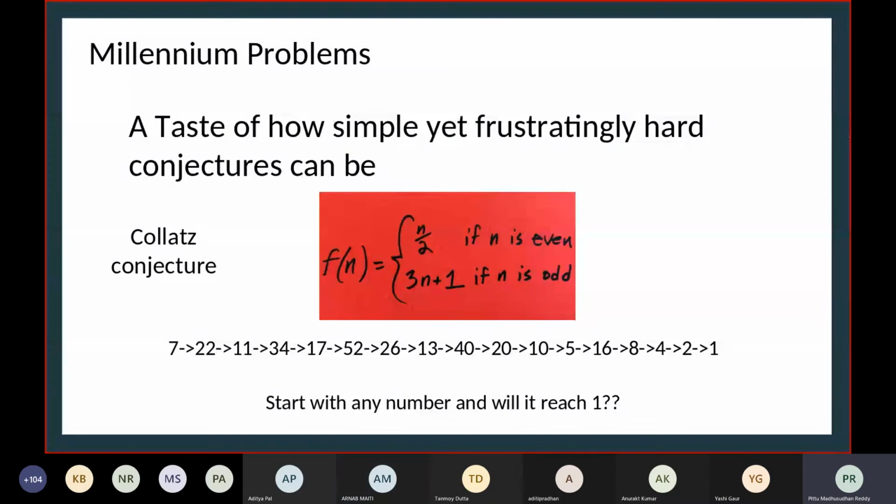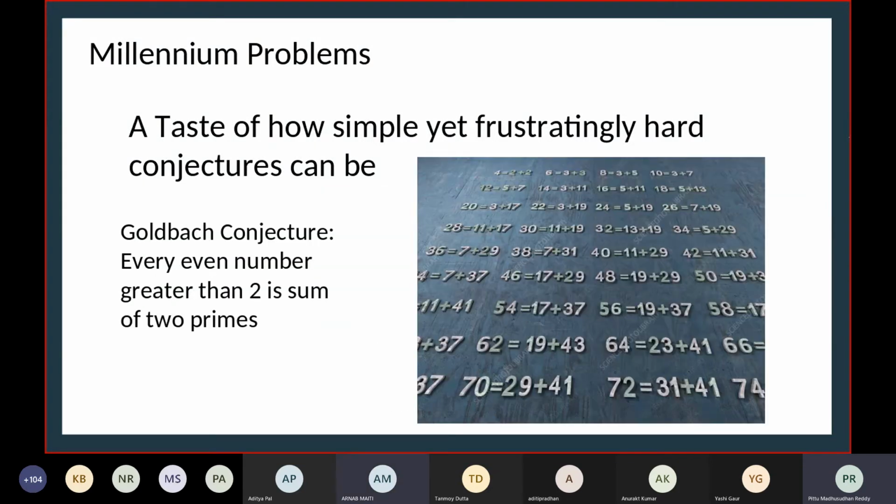Yeah, maybe you can try it. If you solve it, then you will be celebrating. You will have all the money you want. It'll be a breakthrough. So another example like this is the Goldbach conjecture.